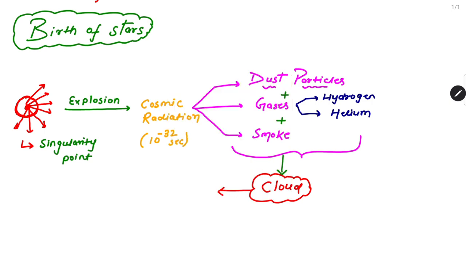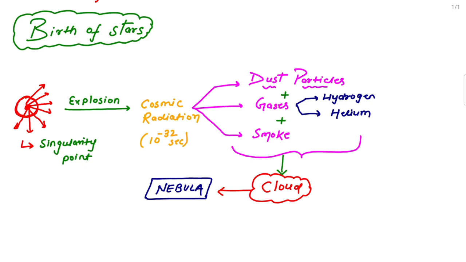This cloud is known as nebula. So remember this point. If somebody asks you what is nebula, nebula is just a cloud, and the cloud is a mixture of dust particles, gas, and smoke formed after the explosion of the singularity point.